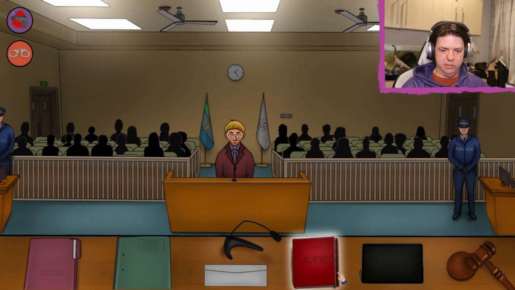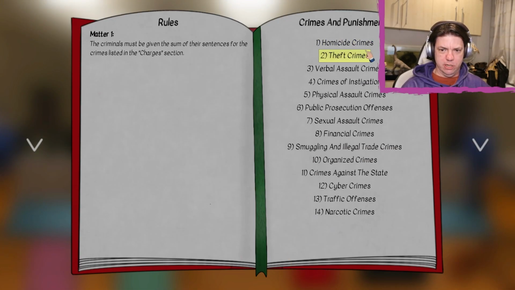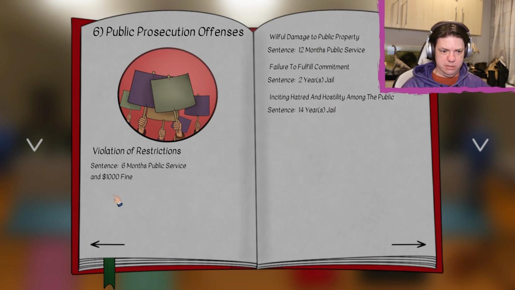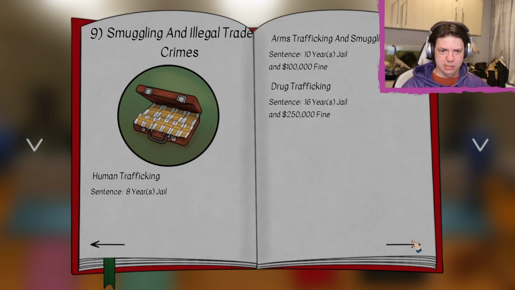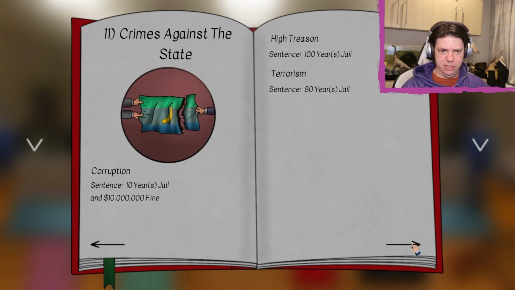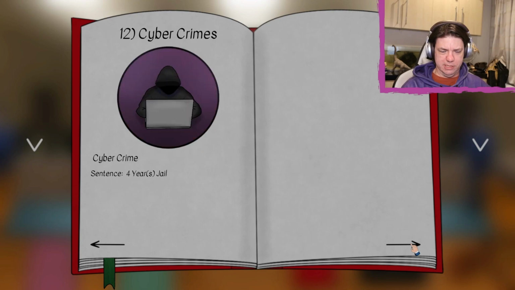Right. Okay. What are the laws? Theft, public prosecution offenses. Jeez. Failure to fulfill commitments? Nope. Financial crimes? None of these. Smuggling and illegal trade. Crimes against the state.